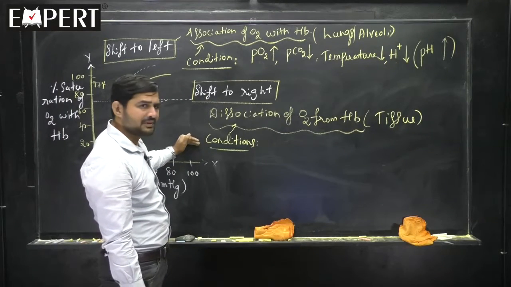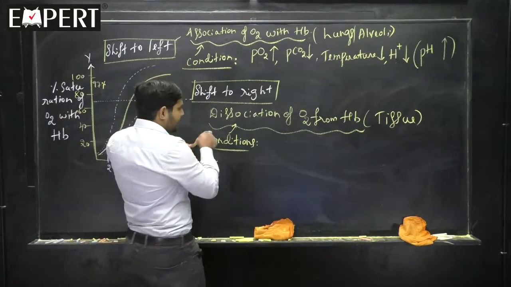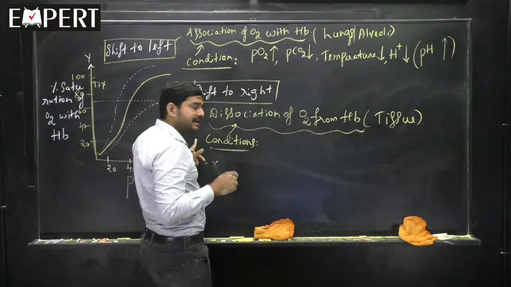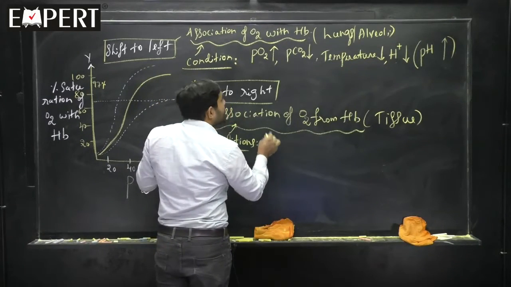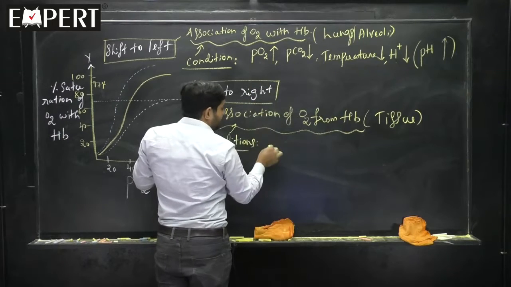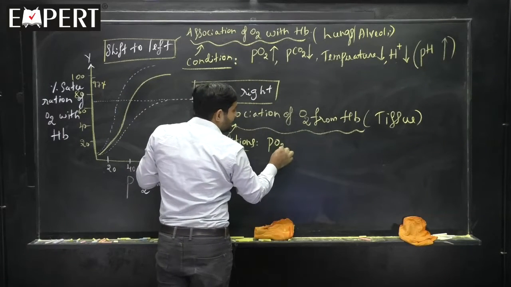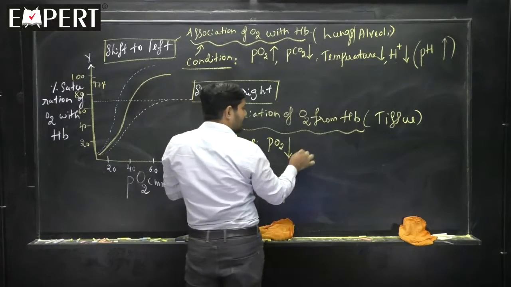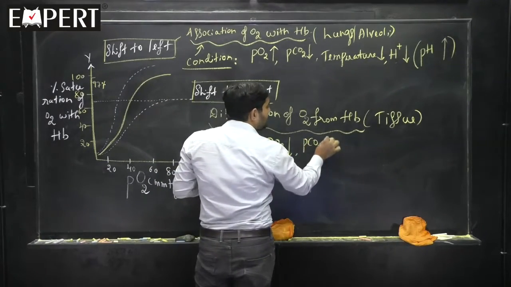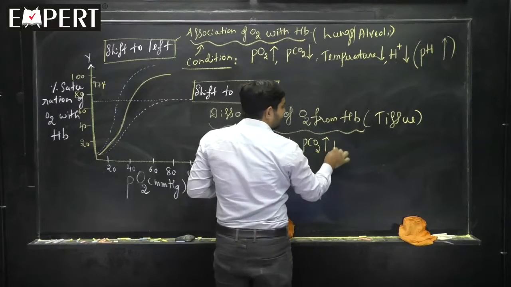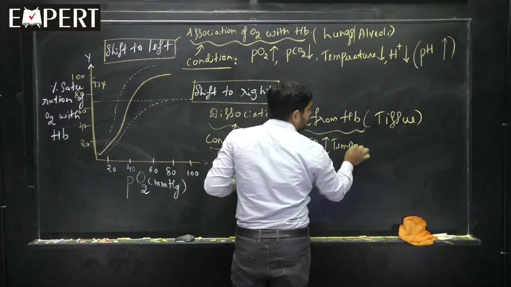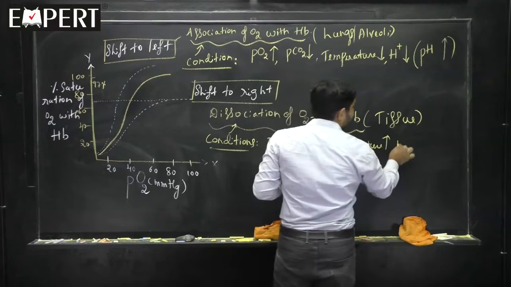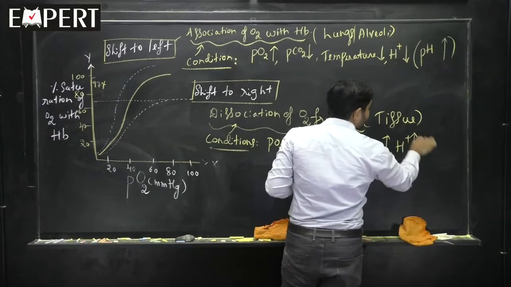And what is that? You tell me. Very easy. In the tissue region, oxygen level is less. Agree? That means I'll write here now. PO2 is less. Remaining everything is more. And what is that? PCO2 is more. Next, temperature is also more. H plus ion concentration is more.